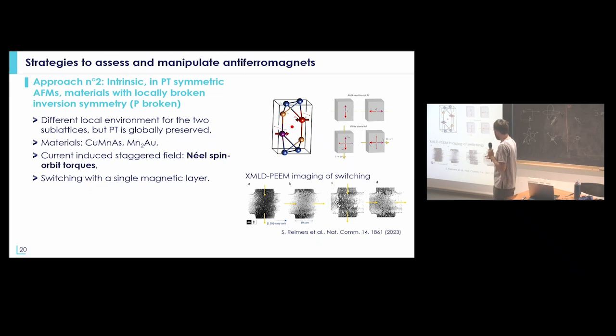So this was done by XMLD PEEM imaging, where you can see that they apply a current in one direction. This reverses the direction of the antiferromagnetic order in the middle of the cross. Then if you apply a current at 90 degrees from it, you can recover the initial state, so you are again switching back the direction of the antiferromagnetic order. So here I'm showing some images. You could also do magnetotransport measurements in order to detect the antiferromagnetic state, but I will show you later that the results were a bit controversial, or let's say that now they are a bit controversial regarding what was observed at that time.